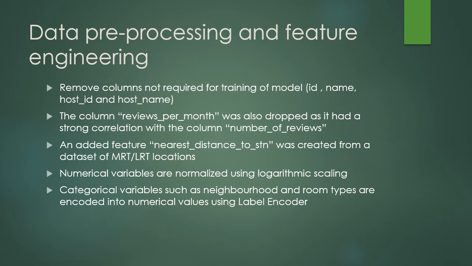Then a new feature was created to calculate the nearest distance of each Airbnb property to the MRT locations using a dataset consisting of the latitude and longitude of the MRT locations. Then the numerical variables are normalized using logarithmic scaling, and the categorical variables such as neighborhood and room types are encoded into numerical values using the label encoder in the scikit-learn library.